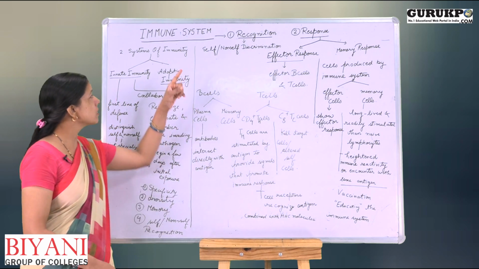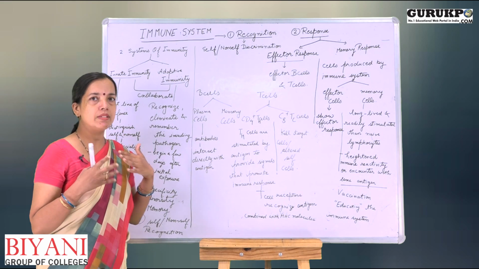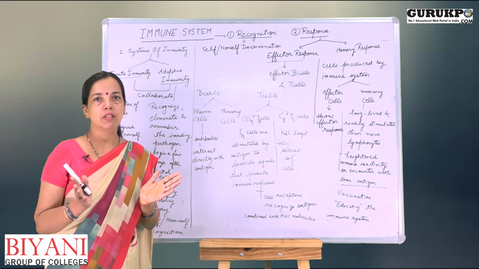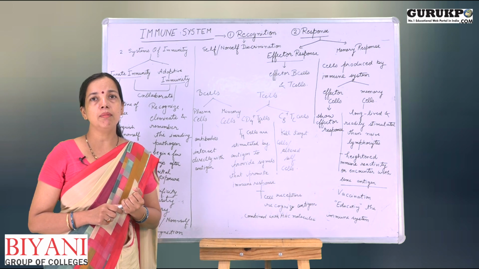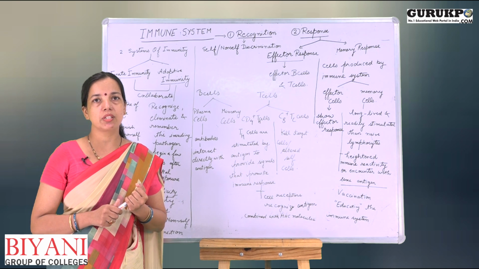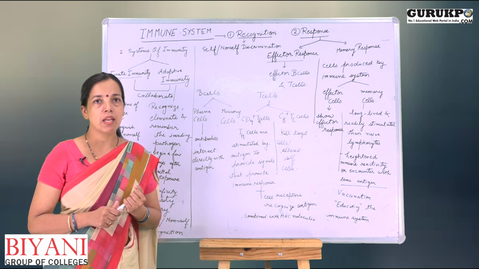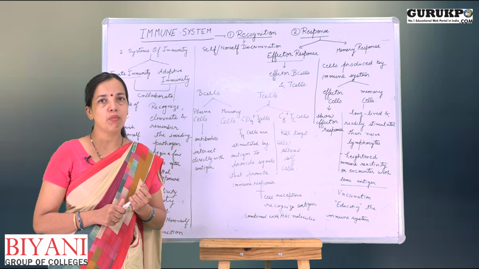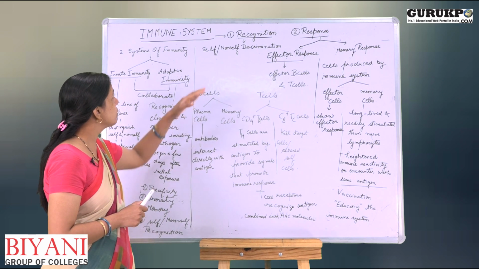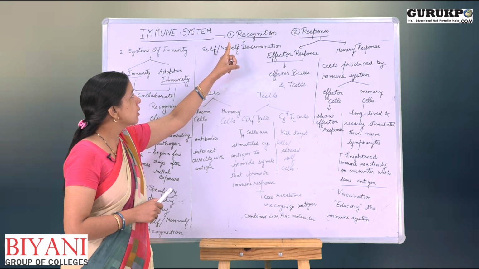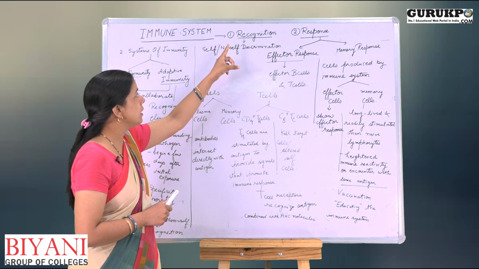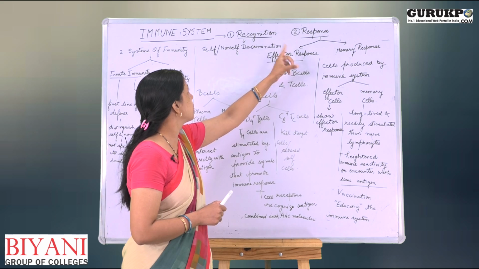Actually, what is the immune system? Immune system is our defense system against the infection. It is a defense system present in multicellular organisms, and it is very well developed in vertebrates. So, actually immune system is composed of two major activities, recognition and response.